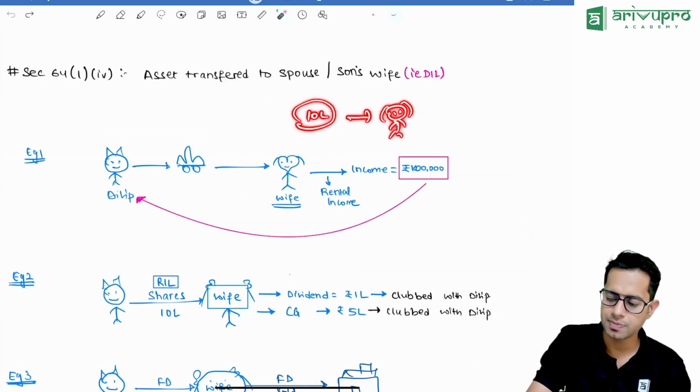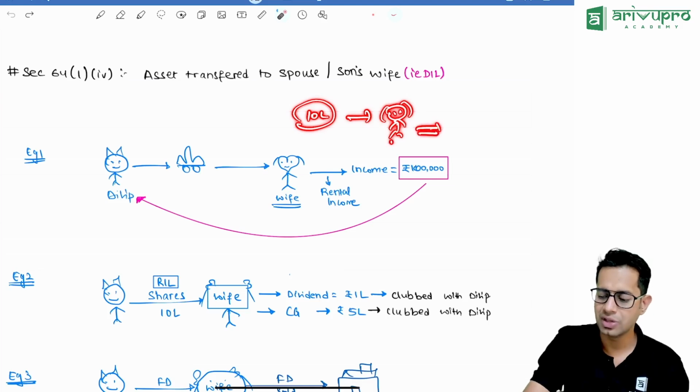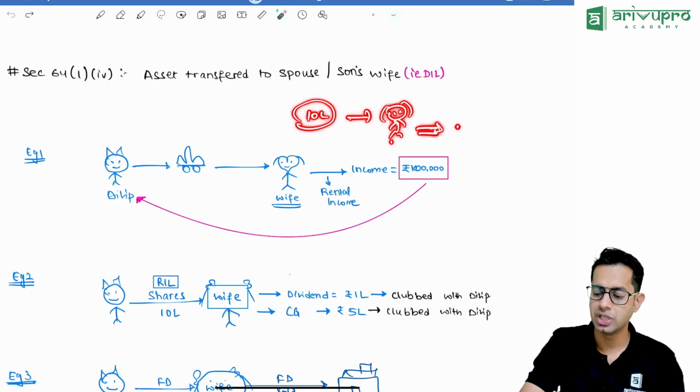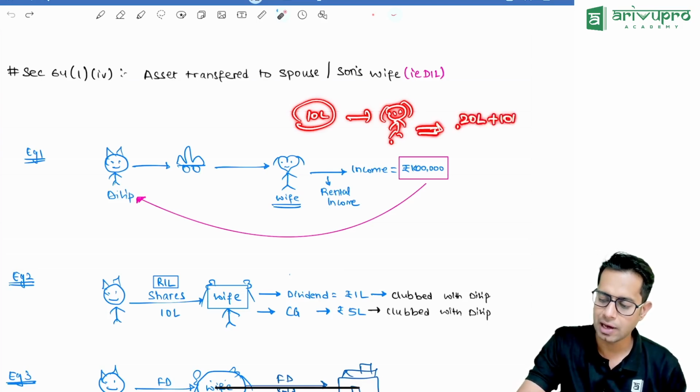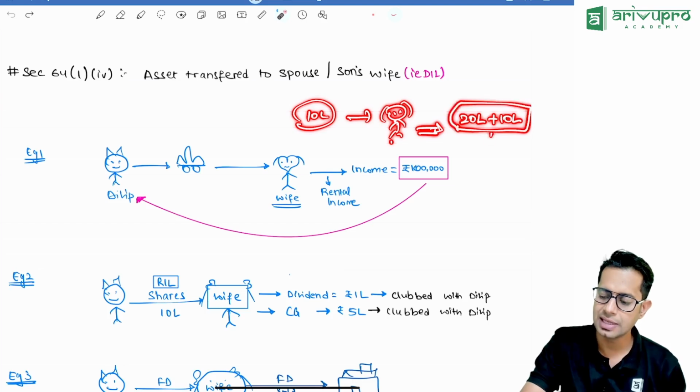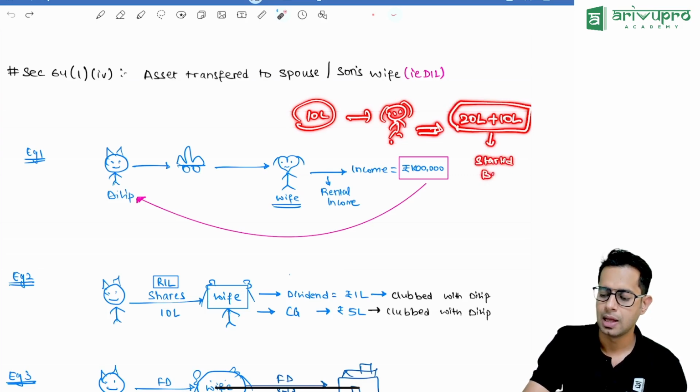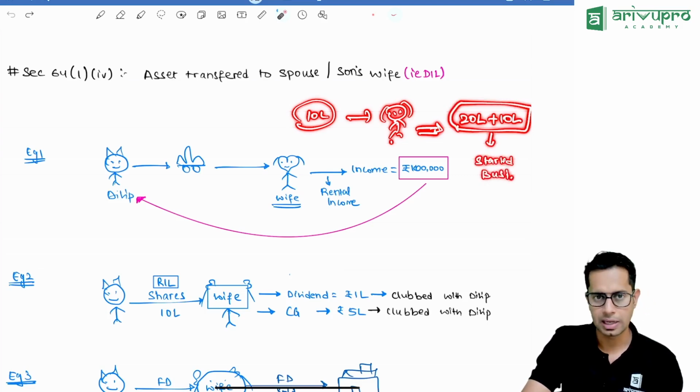Now, what did my spouse do, sir? With this 10 lakh rupees from me, she added her own 20 lakh rupees, and with this 30 lakh rupees she started her own business.